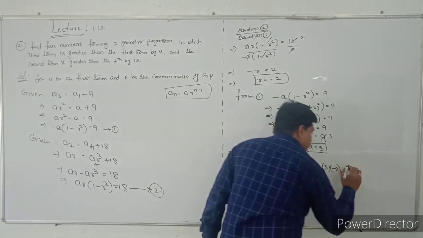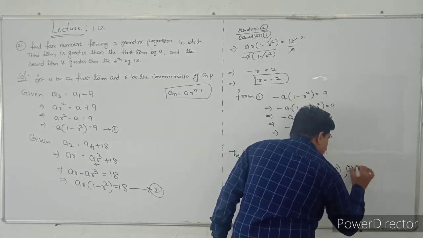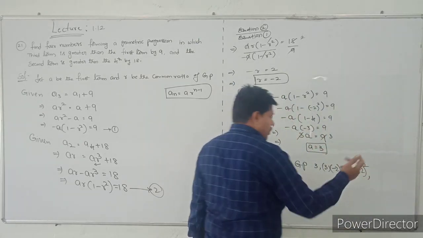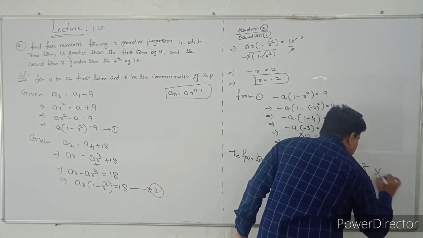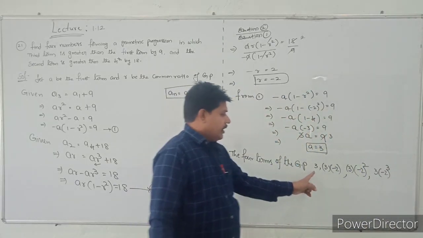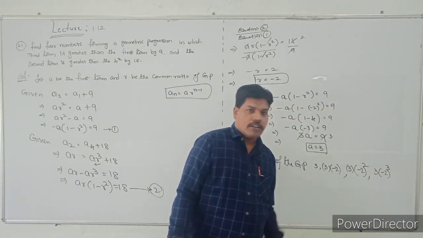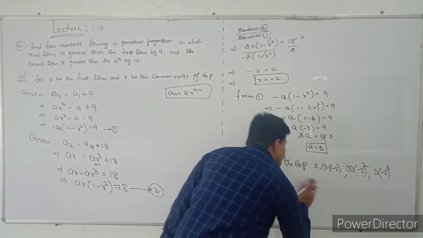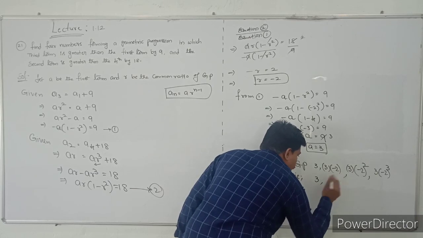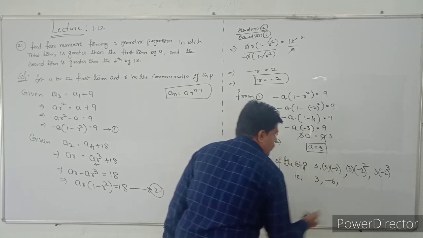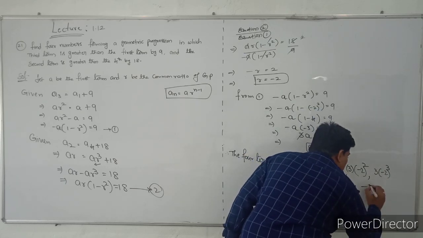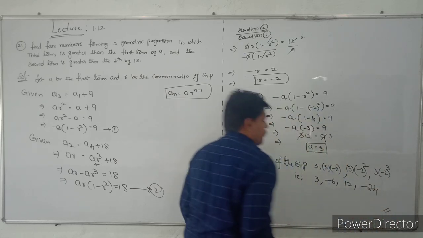Next AR square, so 3 into minus 2 square, then AR cube, 3 into minus 2 whole cube. So that is 3, minus 6, 12, minus 24.